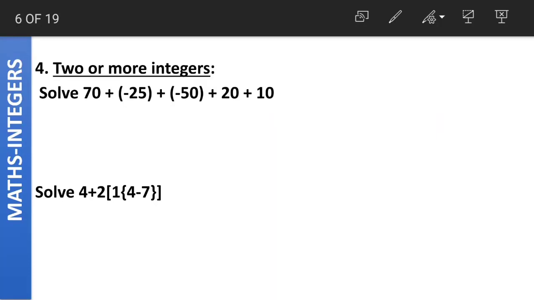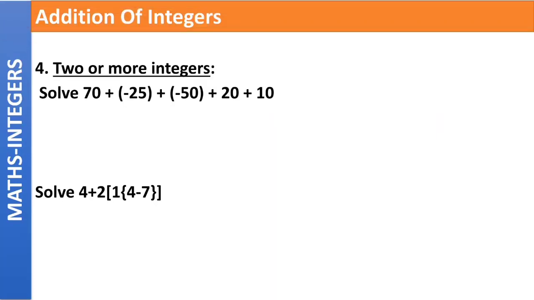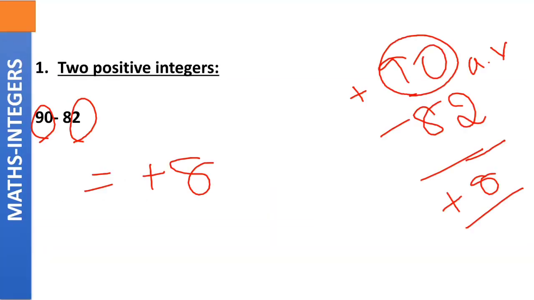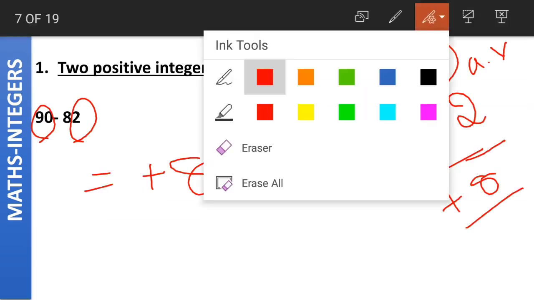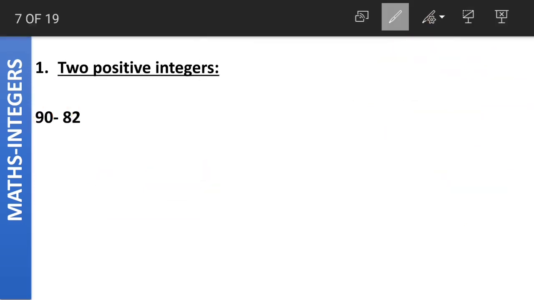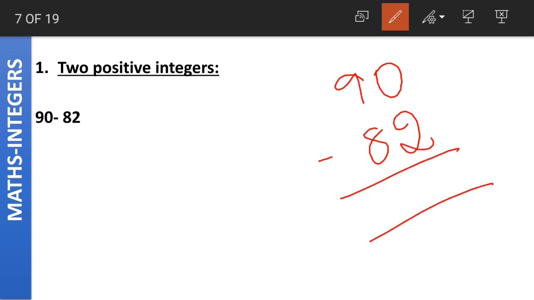That was all about addition of integers. What comes after addition? After addition, we have subtraction of integers. The first case possible is that we have two positive integers, and how do we subtract them? We are having two positive integers, 90 and 82 here. How do we subtract them? We subtract them as natural numbers. This is the normal subtraction we regularly do.